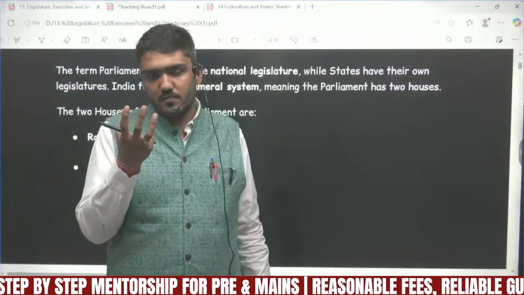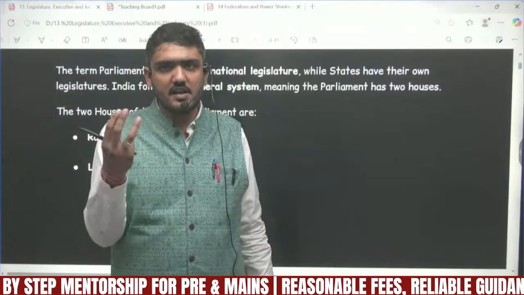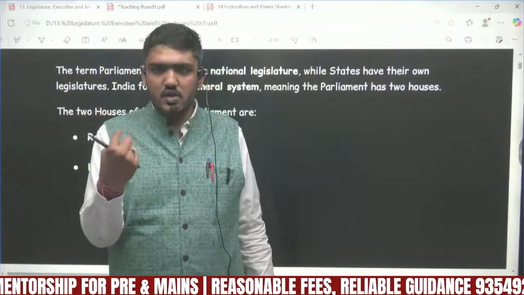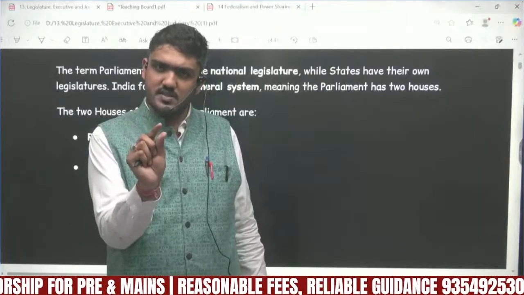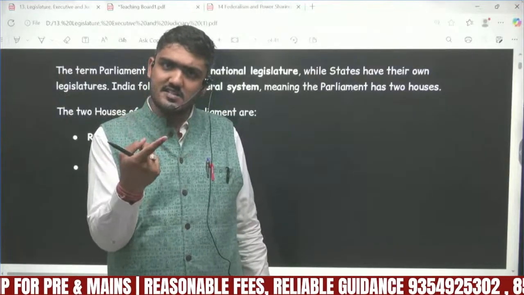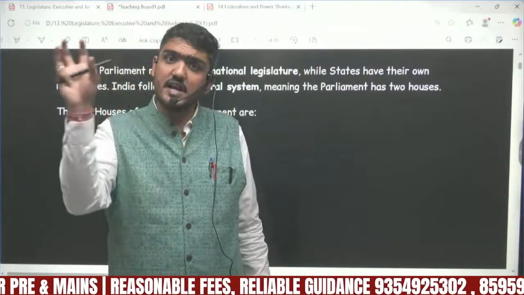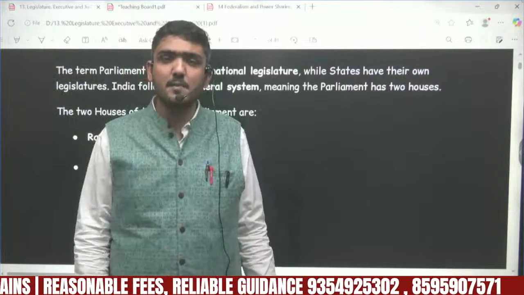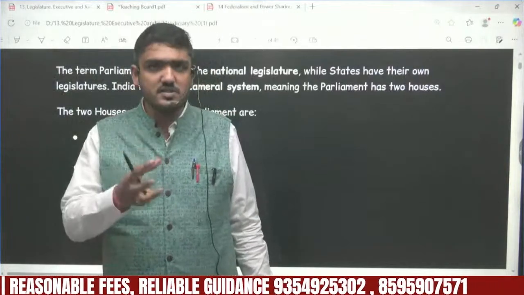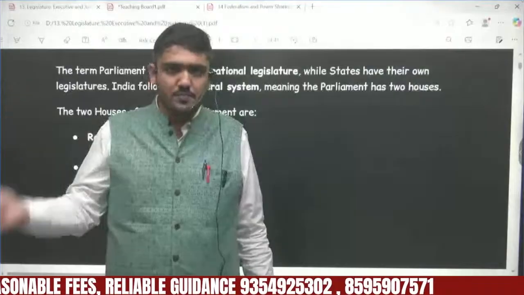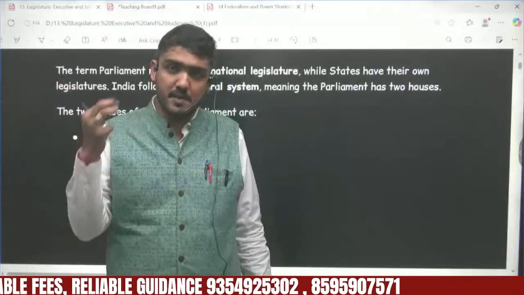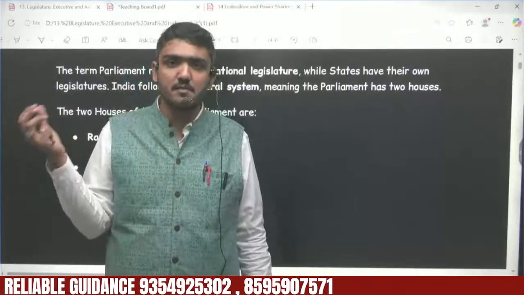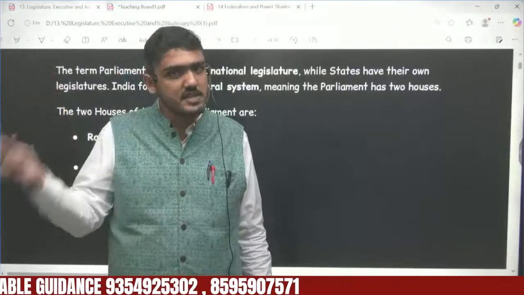Because they do not belong to a particular part of a state, they belong to the entire state, they represent the interest of every state, not a particular part of a state. That's why the Rajya Sabha is considered the Council of States, because its members represent the interest of the entire state.